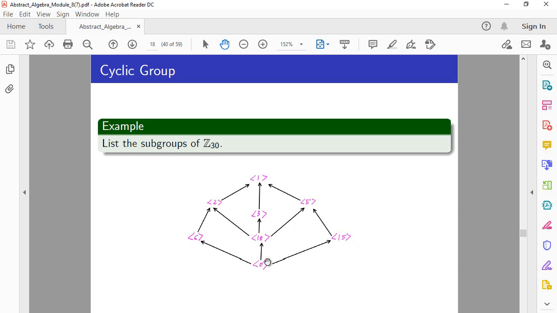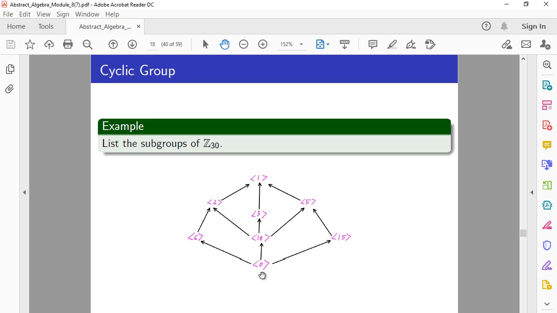The subgroup generated by 6 is a subgroup of the subgroup generated by 2, because 6 is a multiple of 2. And then similarly 15 is a multiple of 5. So the subgroup generated by 15 is going to be a subgroup of the subgroup generated by 5, and so on.